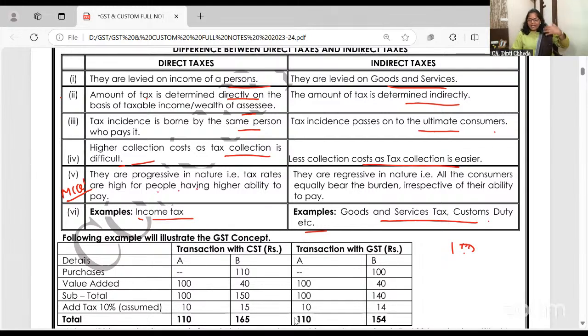Direct tax is progressive in nature. Higher tax rate for people earning higher. Do you believe this? Progressive and regressive. Listen for 2 minutes. Direct tax is progressive. If you are earning above 50 lakhs, you pay surcharge also. If you are earning above 5 crore, you pay 37% surcharge. If your income is below 5 lakhs, you take a rebate. Are you getting? So this is called progressive taxation, direct taxation. The more you earn, the more you can afford to pay extra tax to the government. The less you earn, up to 5 lakhs annual income, take a rebate.